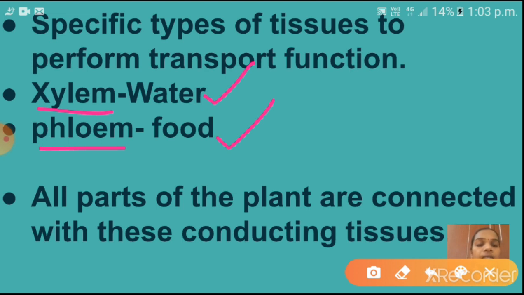So children, can you say the names of the conducting tissues in plants? Yes, xylem and phloem. Okay. Shall I go to the next?